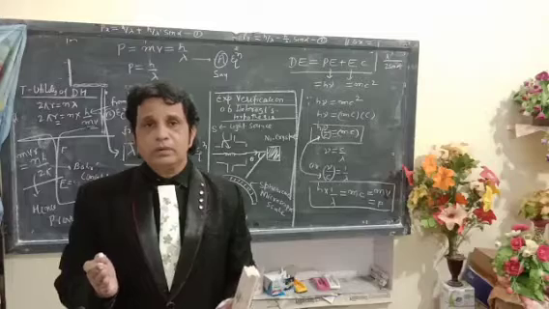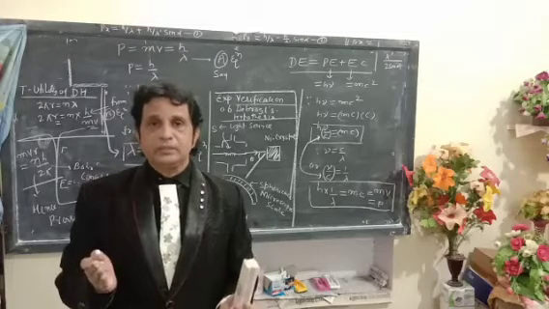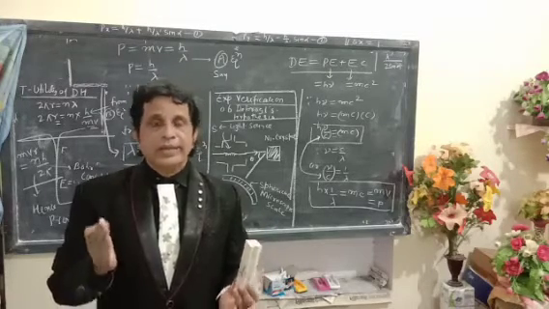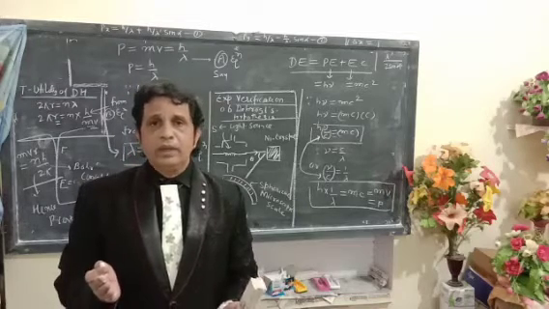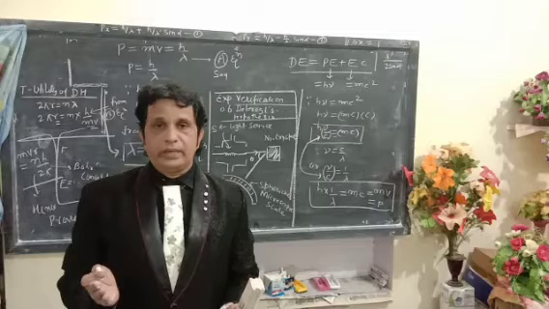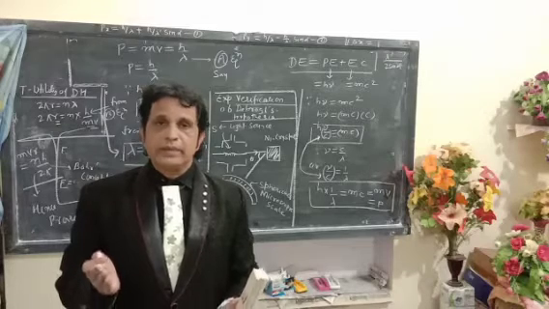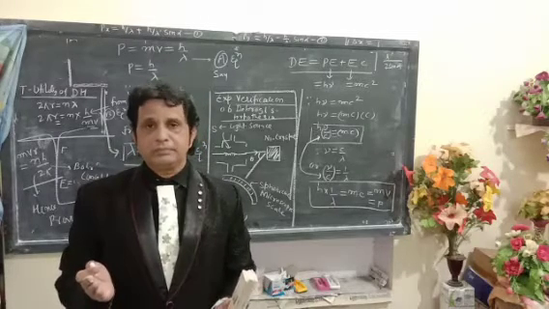In particle form, one can calculate E equals h nu, the energy of a photon, and E equals mc square, the energy of Einstein.